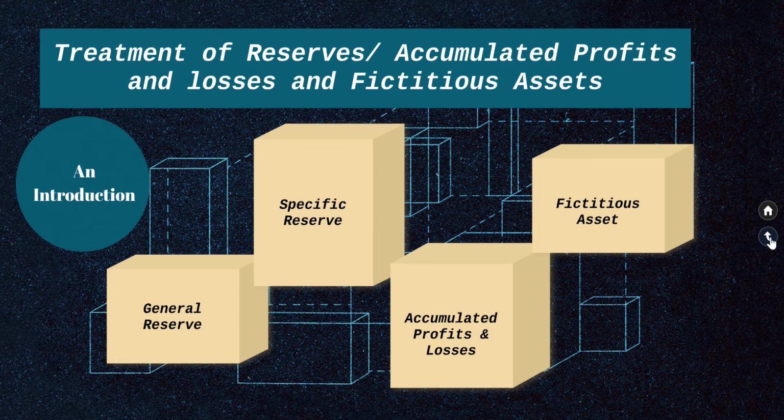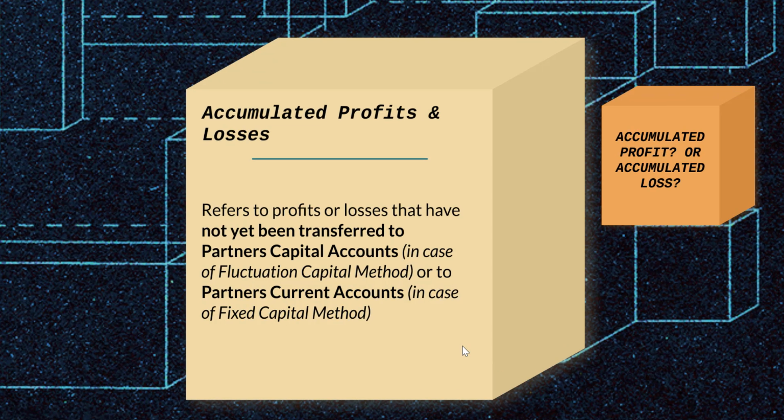Next, we'll understand what is accumulated profits and losses. Now, accumulated profits and losses refer to profits or losses that have not yet been transferred to the partner's capital accounts in case of fluctuating capital method, or to partner's current accounts in the case of fixed capital method.